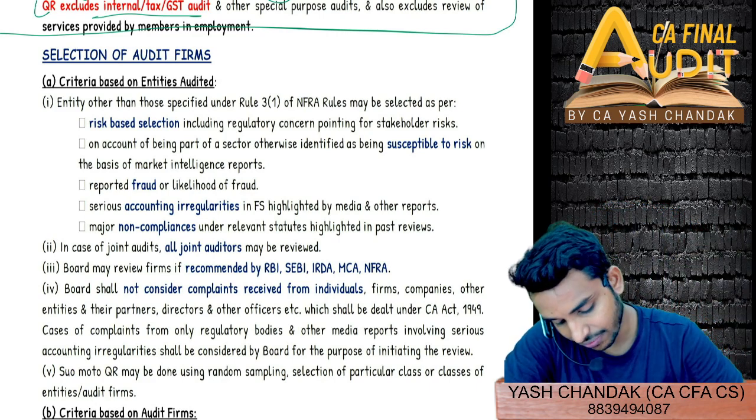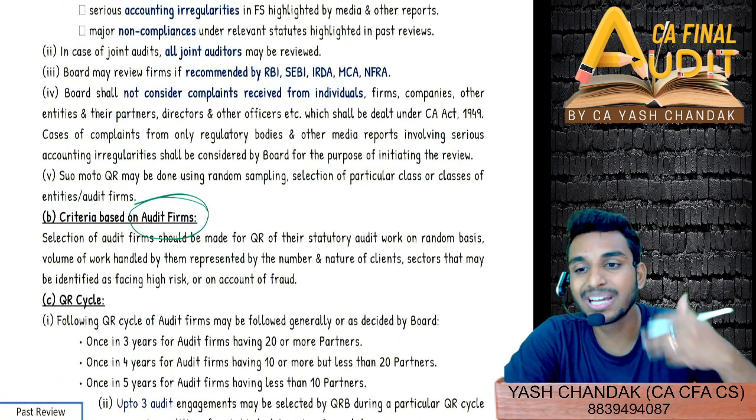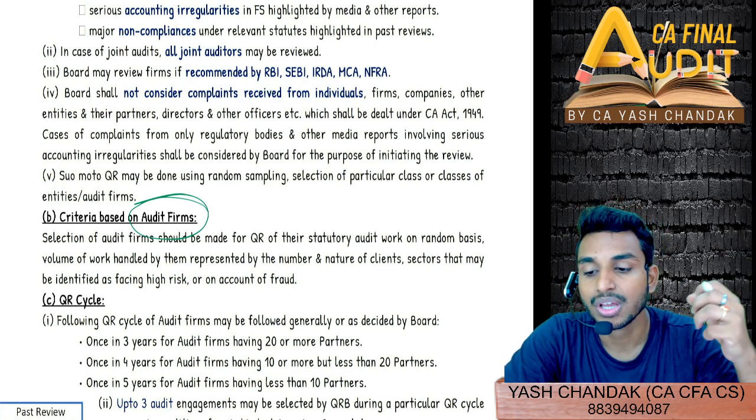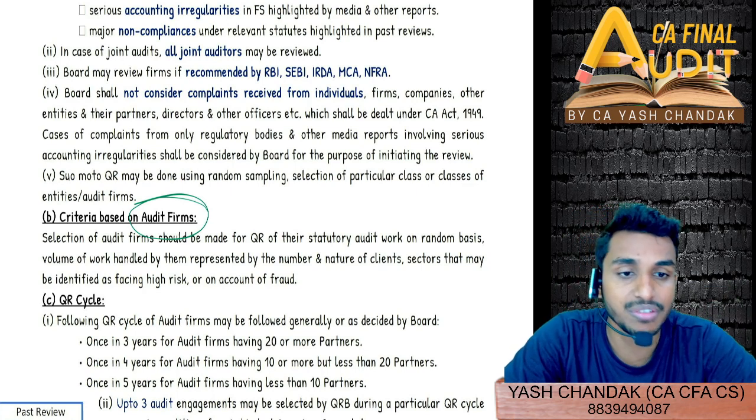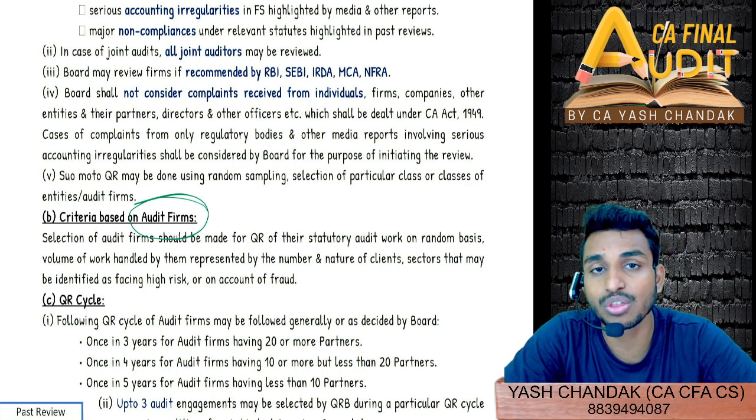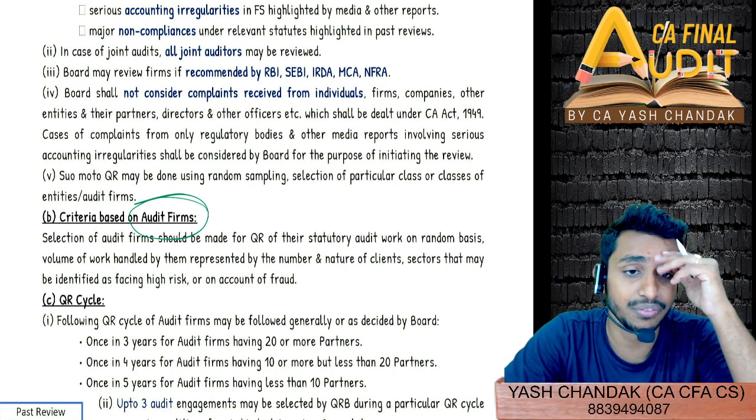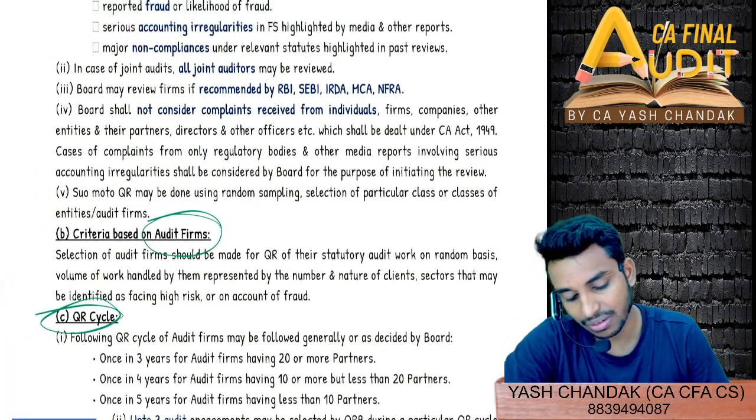The other way could be criteria based on the audit firm. That means, randomly or on a scrutiny basis, you can pick up those firms based on their scale of business, scale of operation or scale of service provided, and based on number of partners, number of locations, or any criteria that you define for the firms to get picked for quality review. And lastly, based on the quality review cycle as well, which we will see.